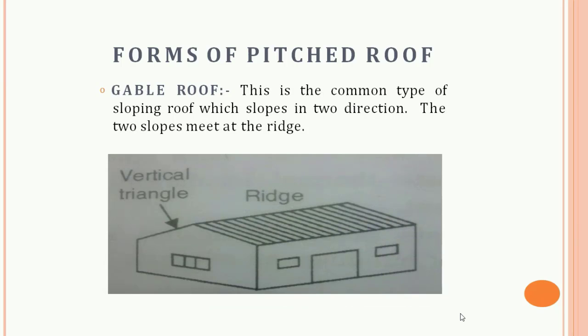Next is the gable roof. This is the common type of sloping roof which slopes in two directions. The two slopes meet at the ridge. So basically this is the ridge.